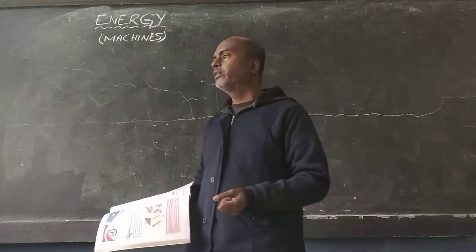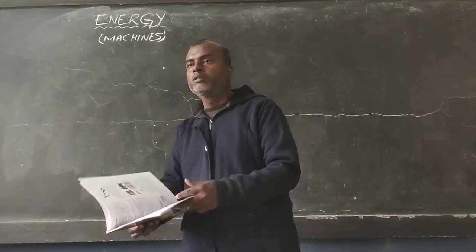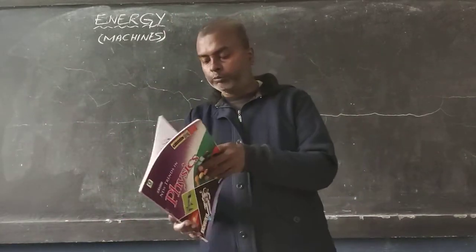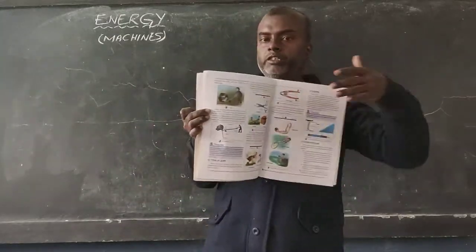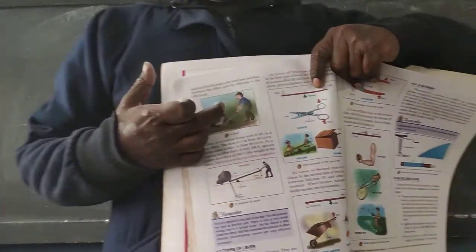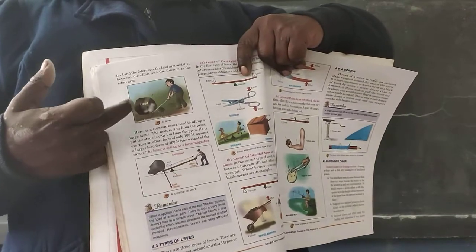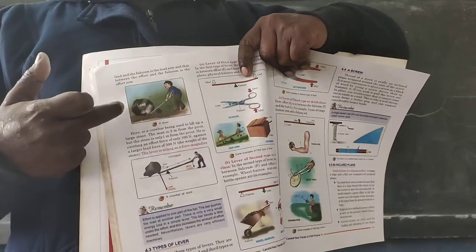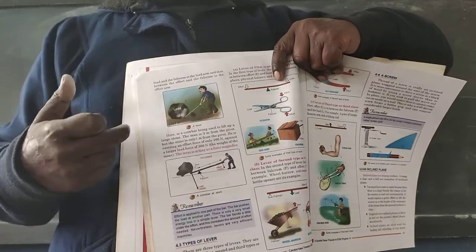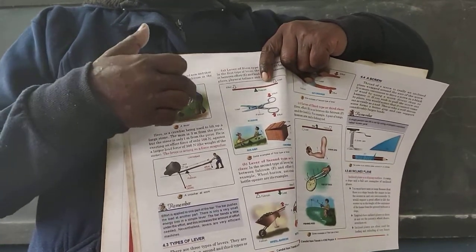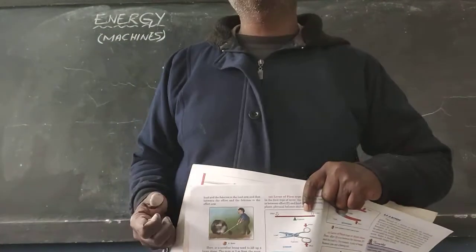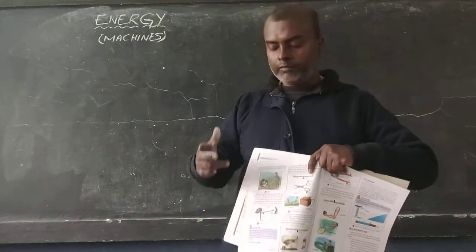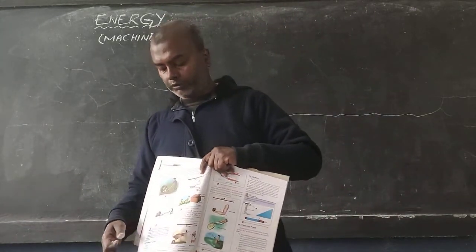Suppose no machines were given to you and you were asked to move a boulder, a big stone. You may see on page number 42, there is a picture. You can see this man trying to move this particular stone, and by the looks of the stone you can realize that the weight of the stone may be more than the man. Is it possible for him to lift it up like this and move it? Maybe he can do so, but he has to give a lot of energy to lift this stone.